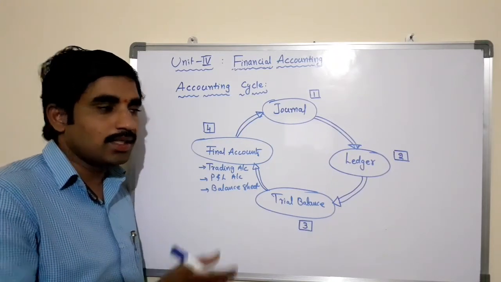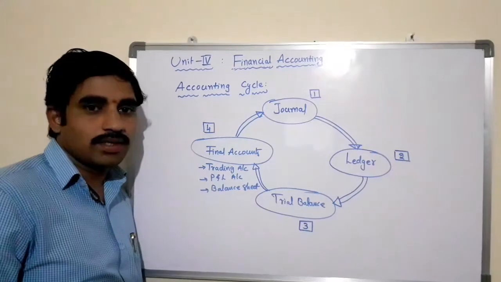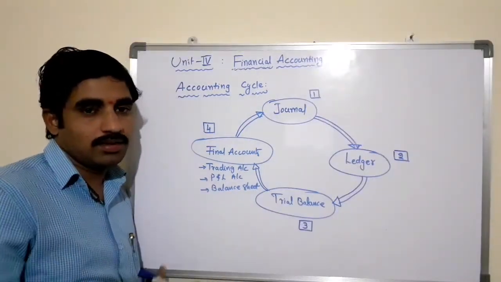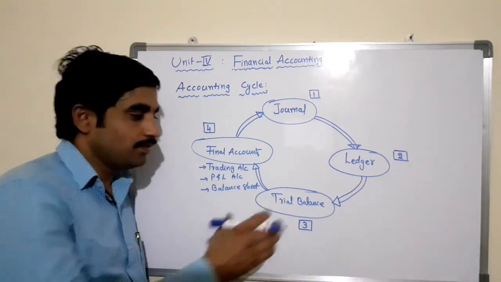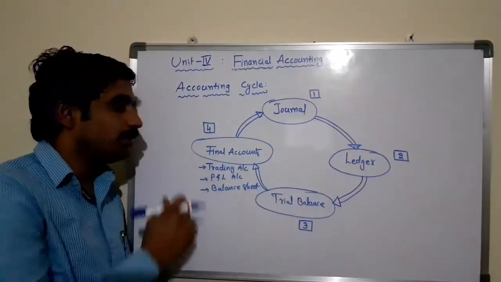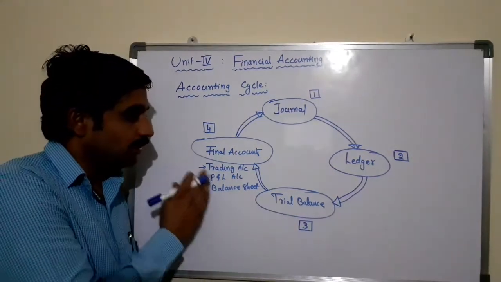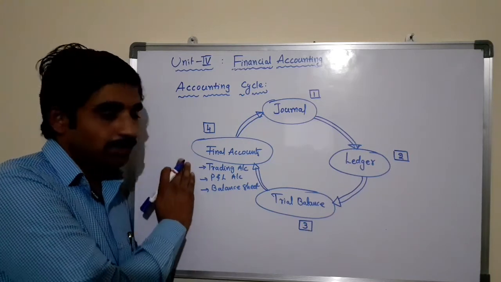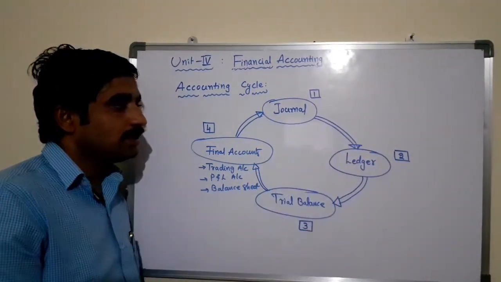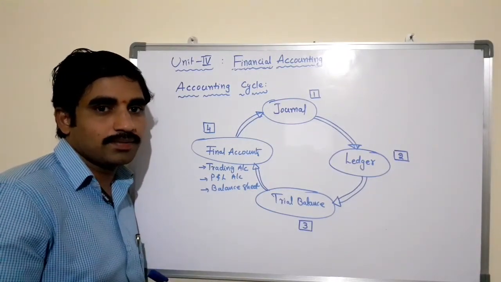If any mistakes are made in ledger posting or preparing the journal entries, the trial balance will not tally. If the trial balance is tallied, then we will move to the preparation of final accounts. Otherwise, we cannot go for the preparation of final accounts, but we need to go back to the ledger and the journals to find the mistakes or errors.